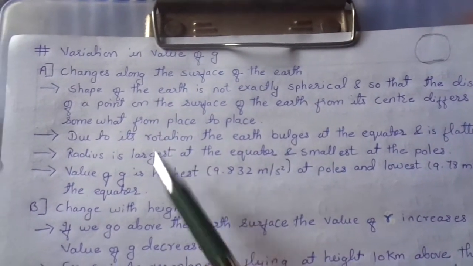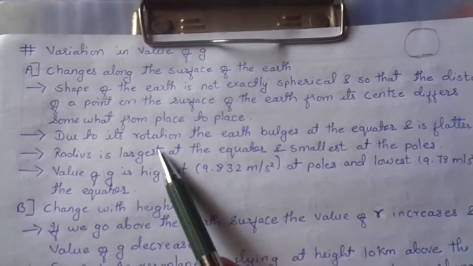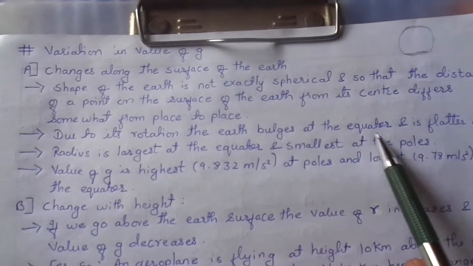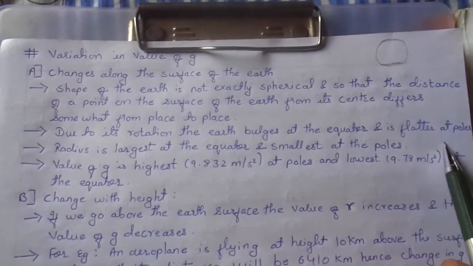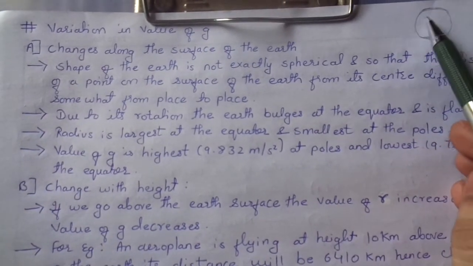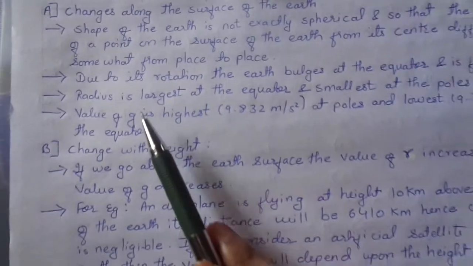Due to the earth's rotation, the earth bulges at the equator and flattens at the poles. See, it is bulged at the equator and flattened at the poles.